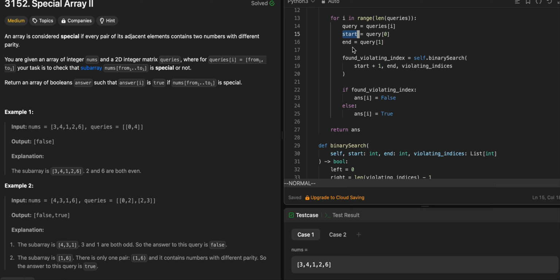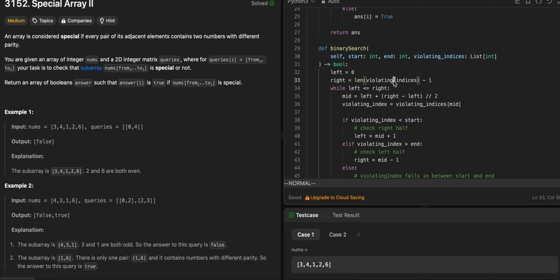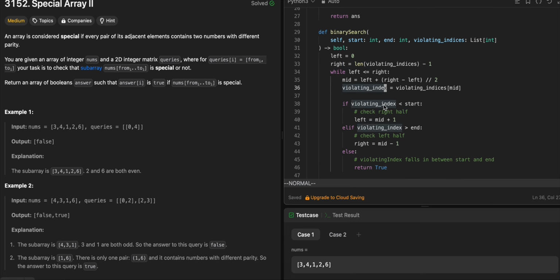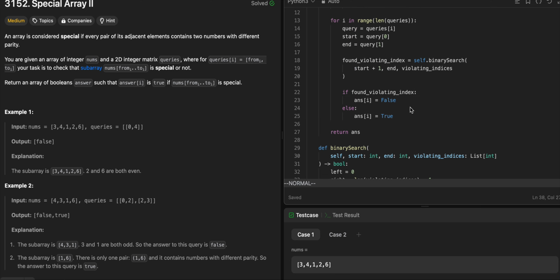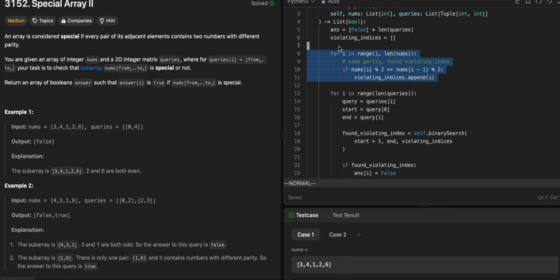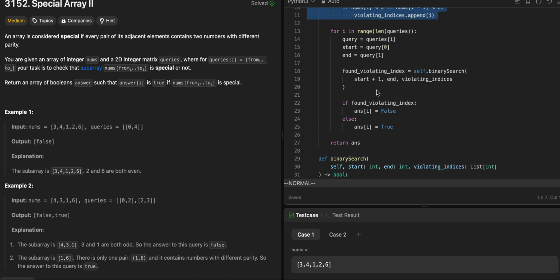It sends in the array of violating indexes, and the job of the binary search is to find a violating index that exists between the specified start and end. It makes a binary search where it gets the mid, gets the index, and checks: is it less than start?